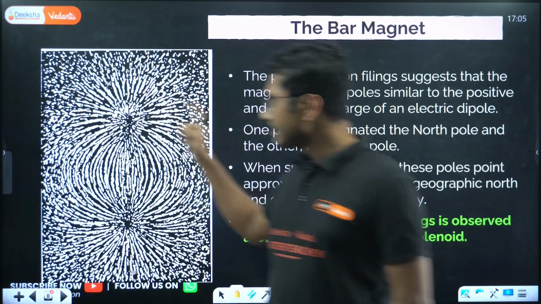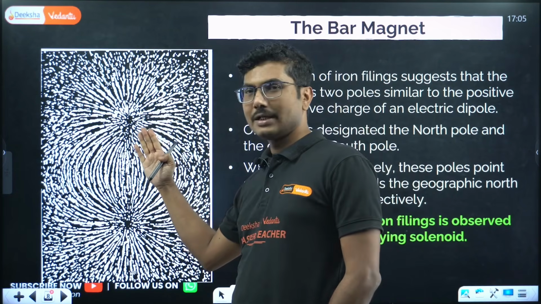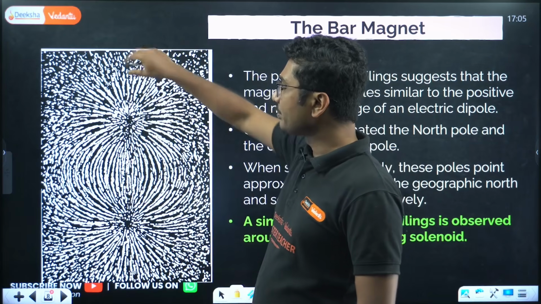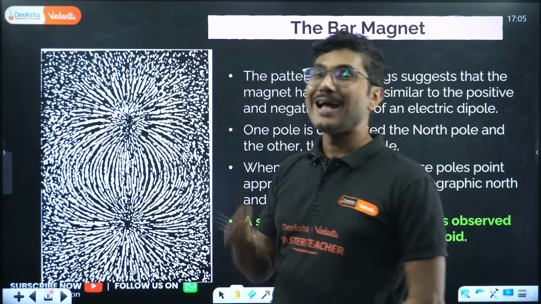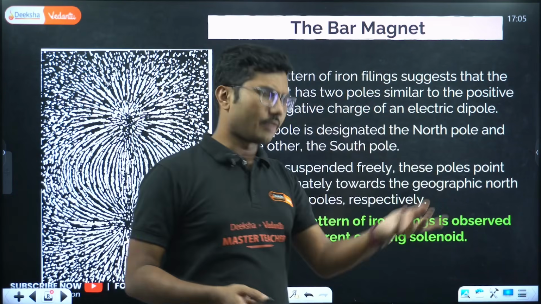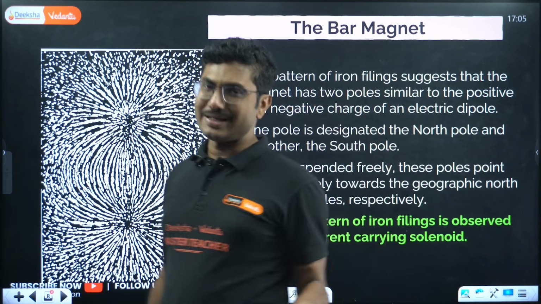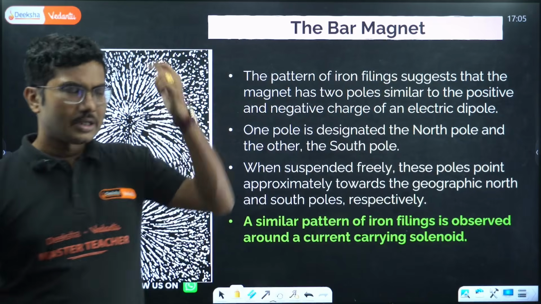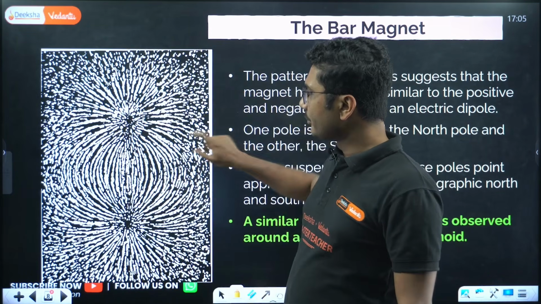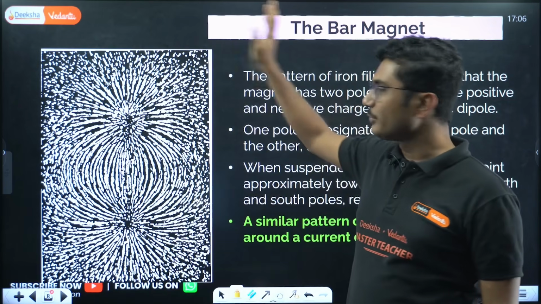So here is an iron filing diagram of a magnet. Imagine you have a magnet behind this paper, and you put a paper on top of the magnet and you sprinkle some iron filings. Iron filings means dust of iron. You take an iron piece, scrape it, and create some iron dust. Obviously you are not supposed to do that at home. It is done in industry and sold as iron dust or iron filings. You sprinkle some iron filings on top of this paper and then you tap it, then these iron filings will automatically align themselves like this, giving you this beautiful picture.